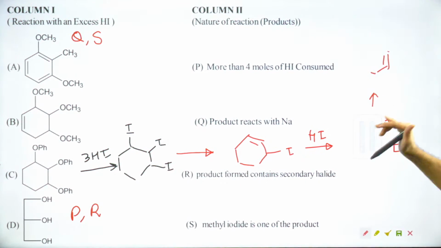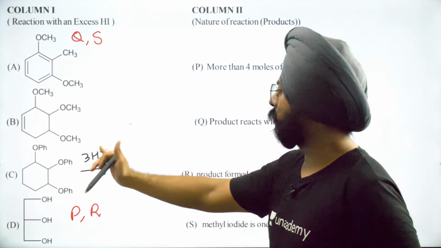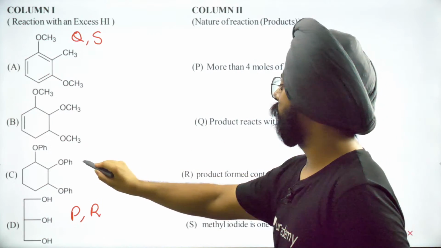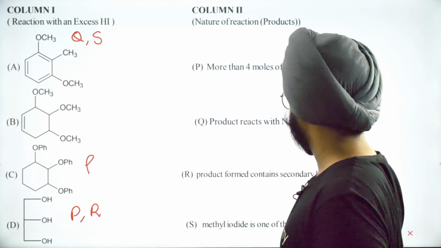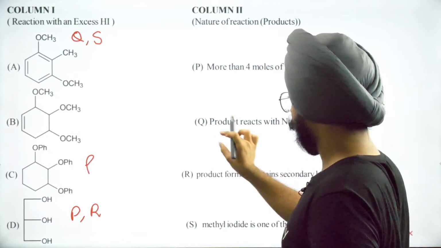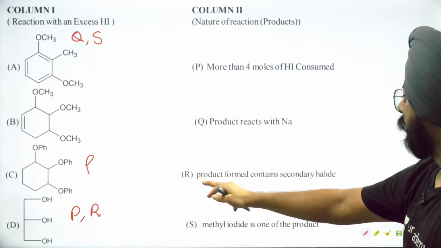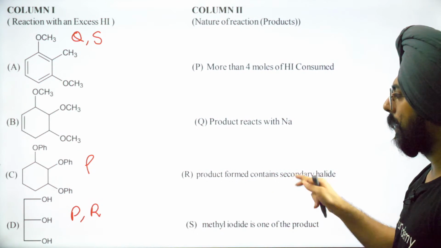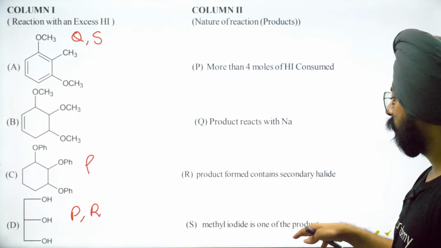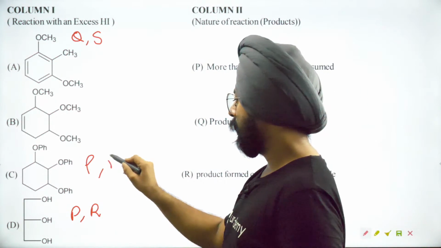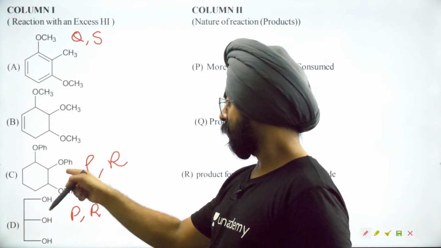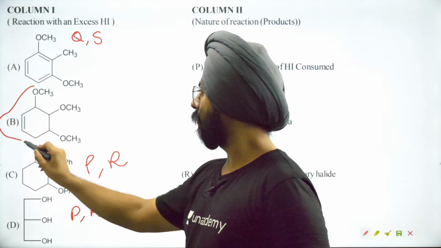So this one is pretty similar to the last one. More than 4 moles of HI consumed, product does not directly react with sodium. So we are assuming this is product directly reacts with sodium. Direct reaction तो नहीं है. Then product form contains secondary halide. Yes, it does. And methyl halide is one of the products. No, it is not. So PR yet again. QS, PR, PR. What about this guy now?